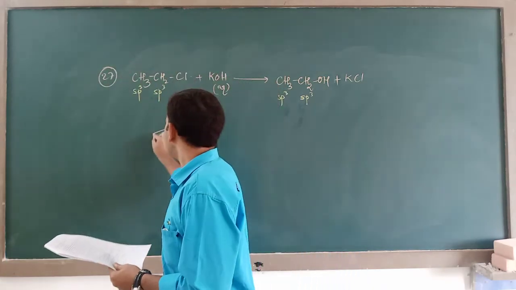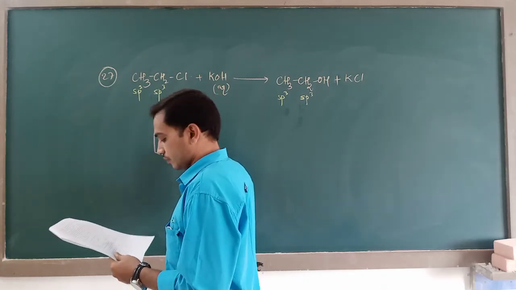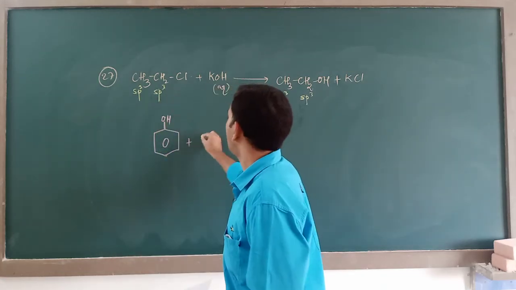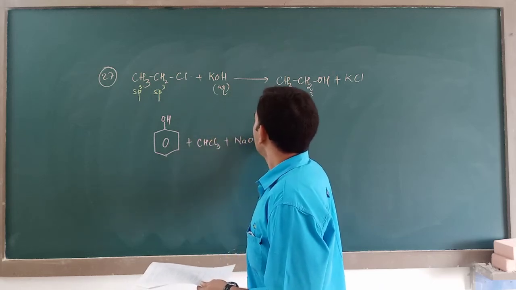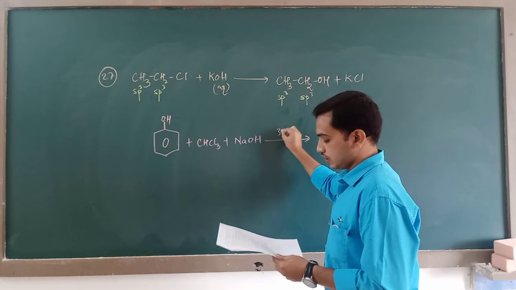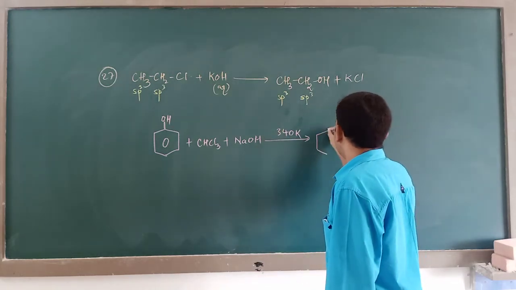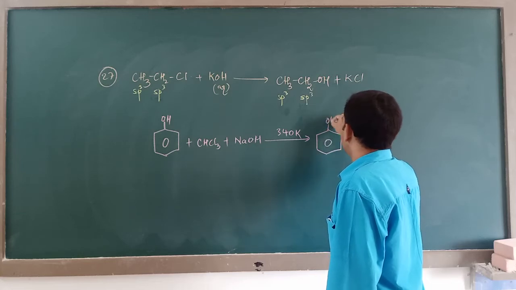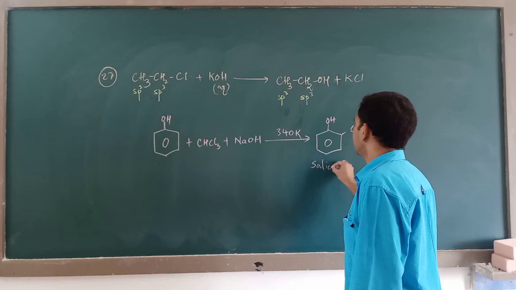Nevertheless, whenever phenol reacts with chloroform and sodium hydroxide at about 340 Kelvin, then you will get salicylaldehyde as the product.